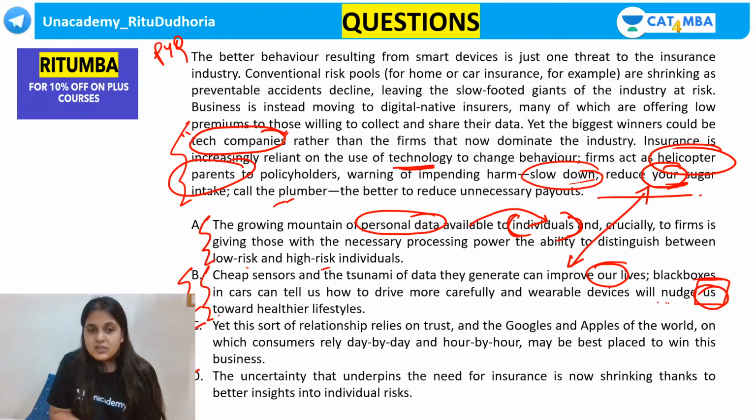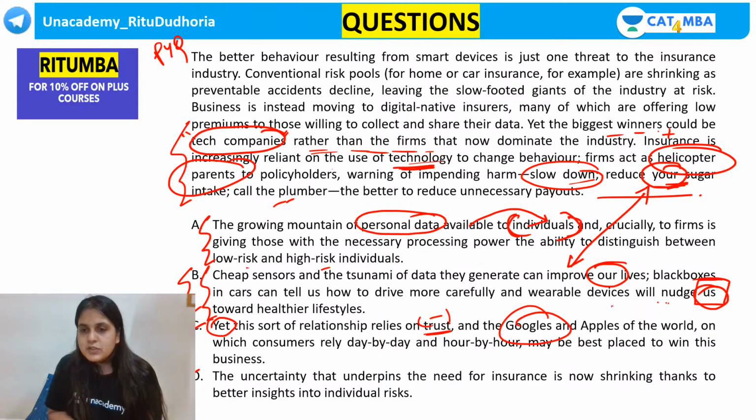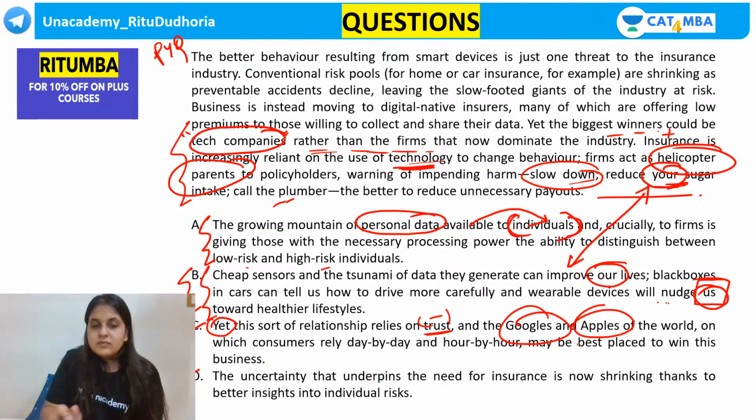Now, yet this sort of relationship relies on trust. Till here it was positive. Okay, it'll be very good for them. The biggest winners. This was positive. If you put a "yet," it has to be negative. The Googles and Apples of the world, the tech companies on which consumers rely day by day and hour by hour, may be best placed to win this business. So you're saying that not all tech companies can do well. There are only certain big tech companies which can win this market.